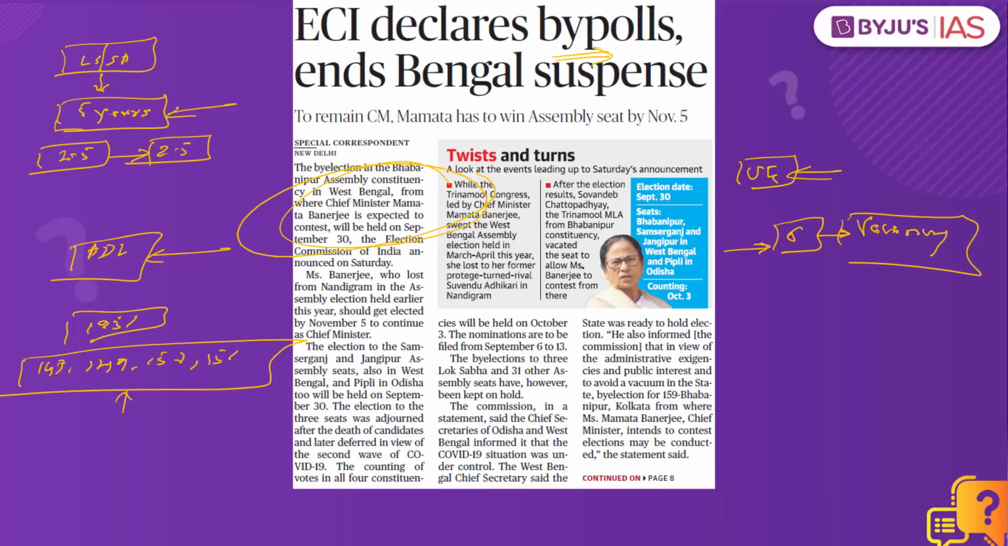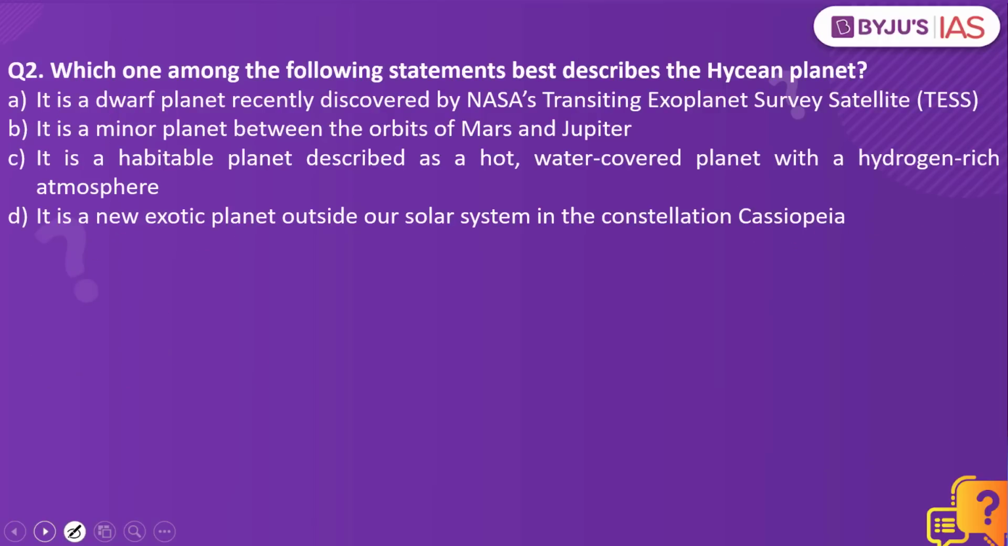It is this that we have to understand in reference to this practice question. Now let's look into the next practice question. Which one among the following statements best describes the Hycean planet? It is a dwarf planet recently discovered by NASA's Transiting Exoplanet Survey Satellite. It is a minor planet between the orbits of Mars and Jupiter. It is a habitable planet described as a hot, water-covered planet with a hydrogen-rich atmosphere. It is a new exotic planet outside our solar system in the constellation Cassiopeia. Which of the statements best describes the Hycean planet?